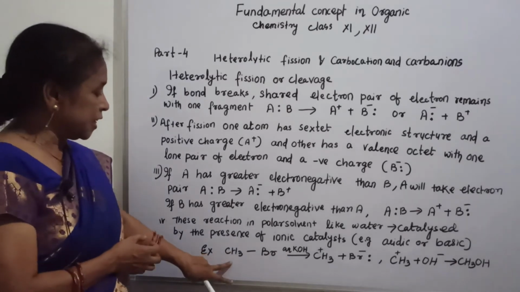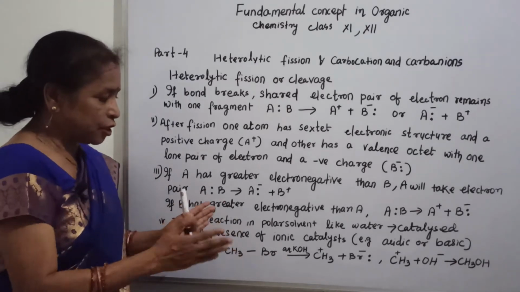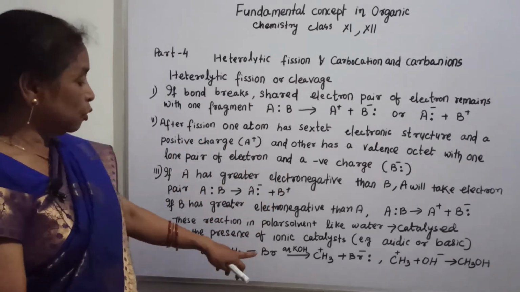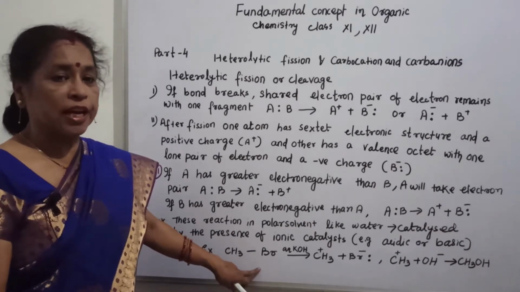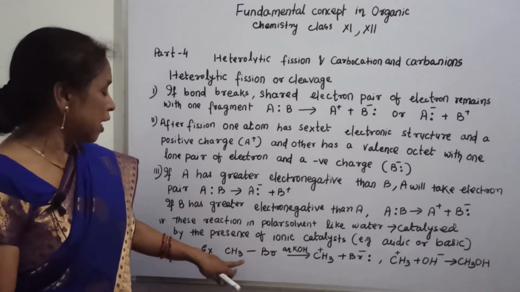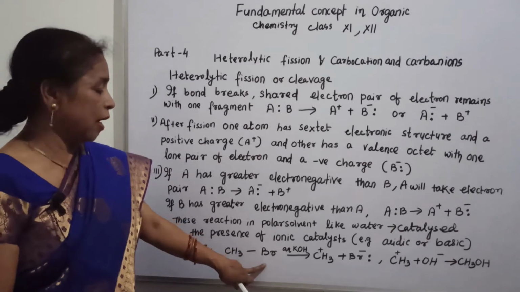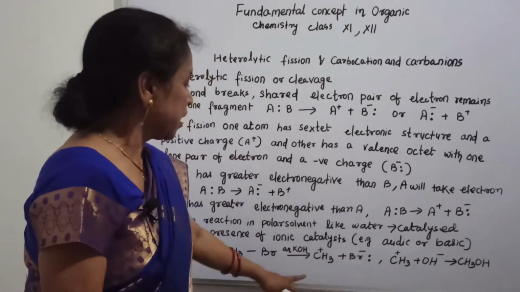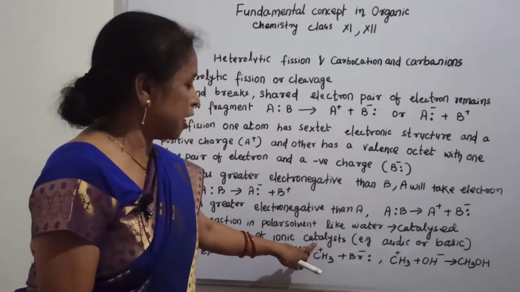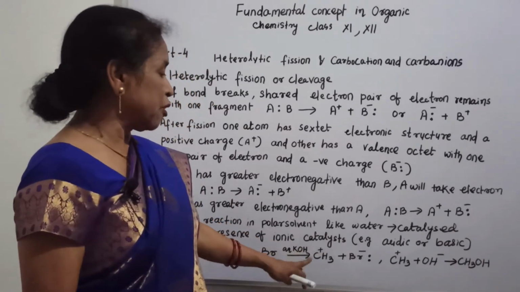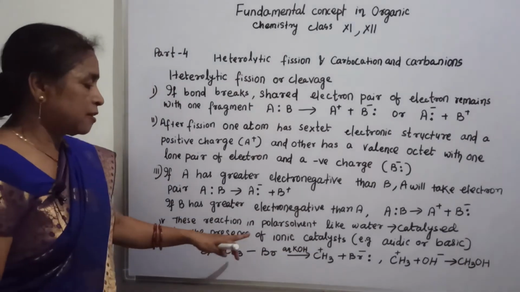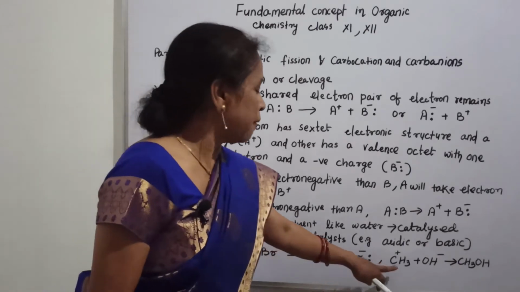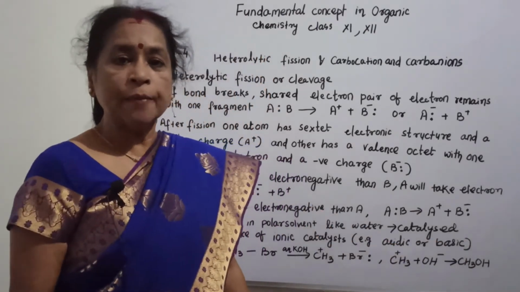See here, CH3Br. When the separation takes place, which side does the pair of electrons go to? Bromine is more electronegative than carbon. That is why the electron moves towards Br and occupies Br minus, having a pair of electrons, and carbon occupies positive charge. Now immediately, aqueous KOH, in the presence of ionic catalyst, will react and give CH3OH.